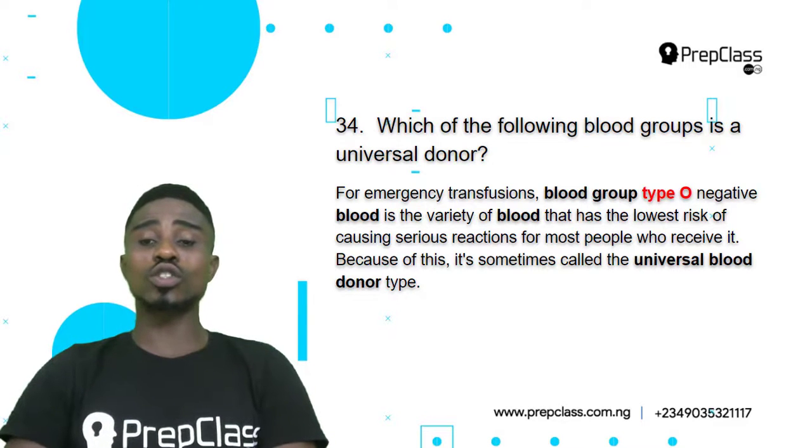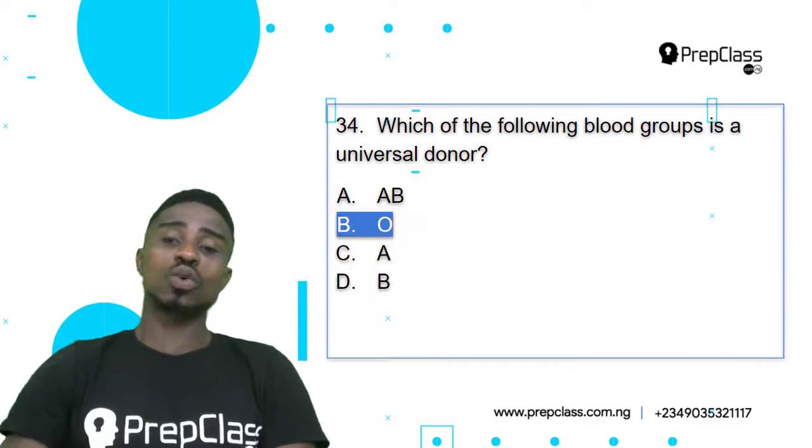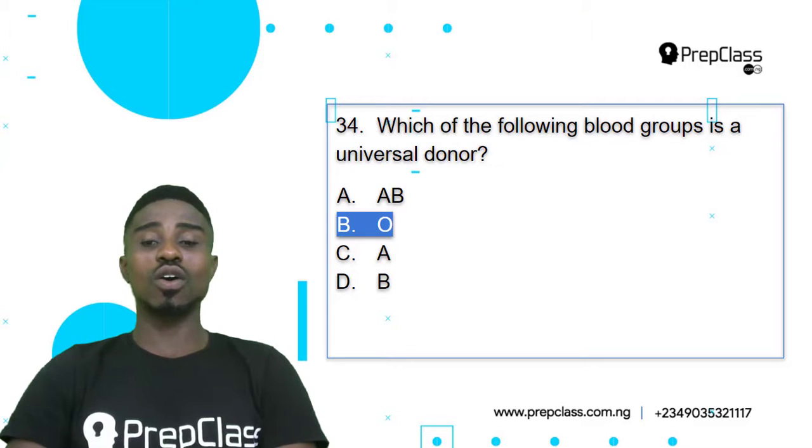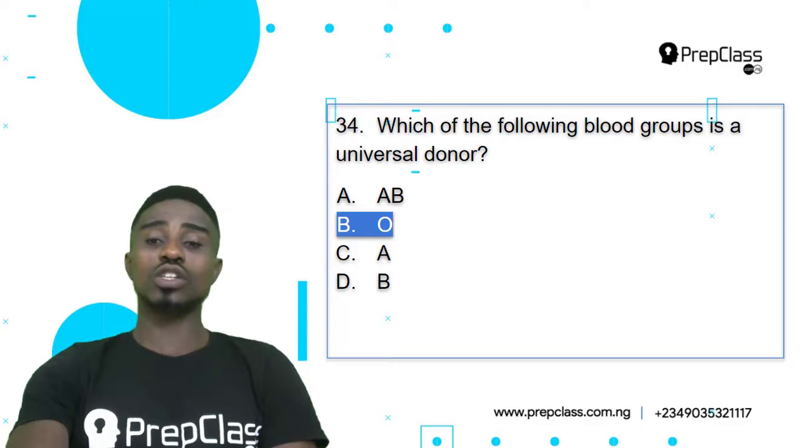Blood group O doesn't cause reaction when it is being transfused into the recipient's body. It doesn't cause reaction. It has low risk of causing reaction. That is why it is regarded as the universal donor. Alright, so question 34, option B, O, is our correct answer. Let's look at the next question.